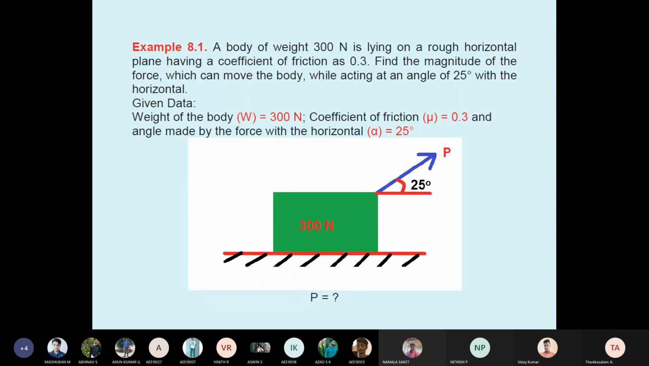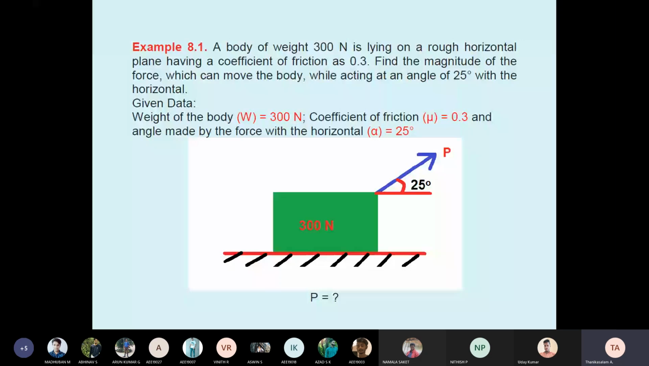In this problem, a body is resting on a rough horizontal surface. The weight is given as 300 Newton, and the coefficient of friction mu is given, mu equal to 0.3. Students, the mu value is always less than 1, or at most always less than 5. The body is resting on a rough horizontal plane.